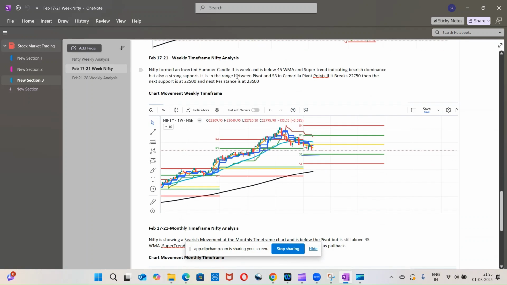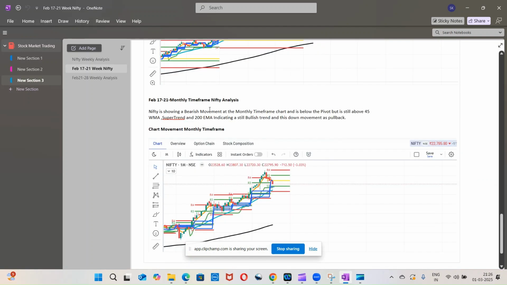Coming to the weekly time frame analysis, Nifty formed a slightly inverted hammer candle this week, and it is below the 45 WMA and super trend, indicating bearish dominance even in the weekly chart. But there is strong support at S3, and it is in the range between the pivot and the S3. The next support is at 22,500 and the next resistance at 23,500 if it breaks 22,750.